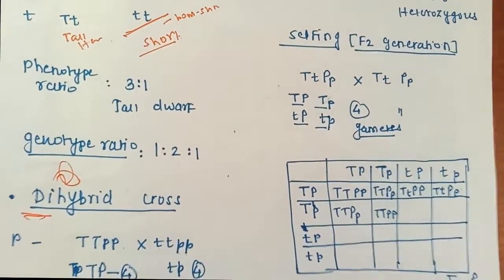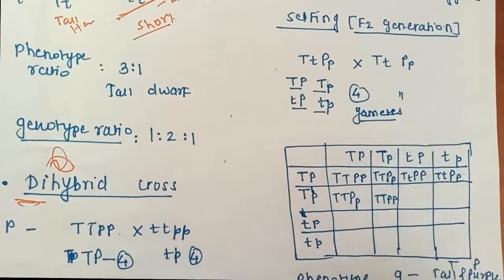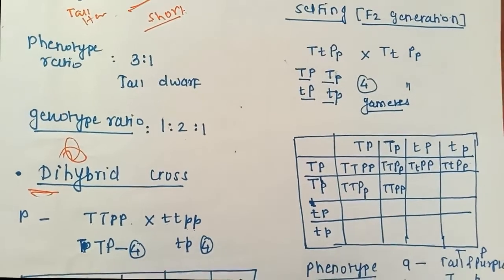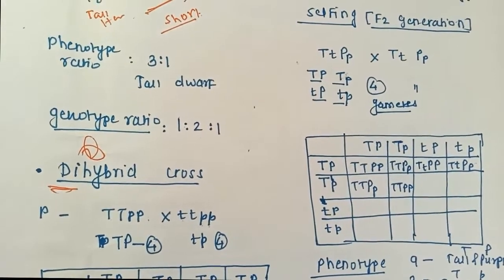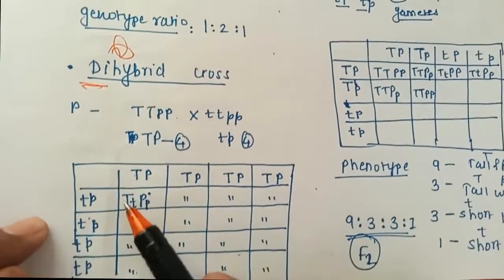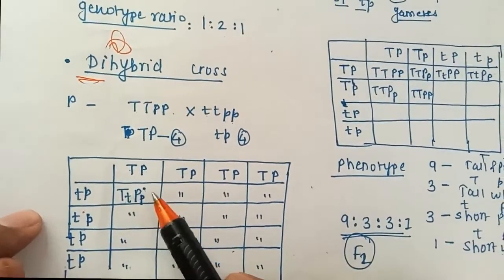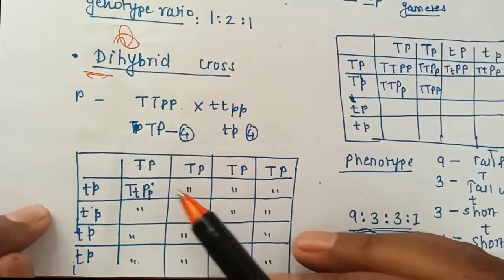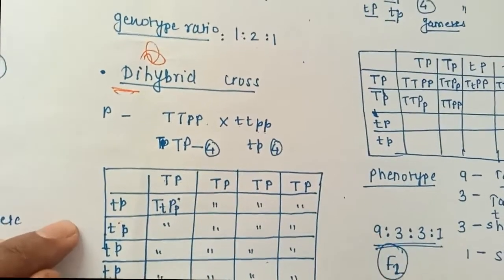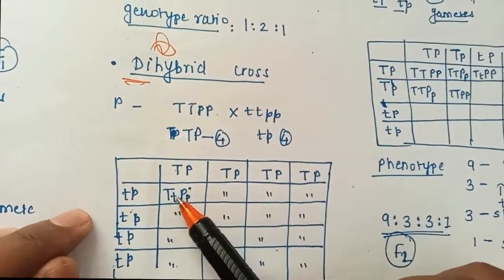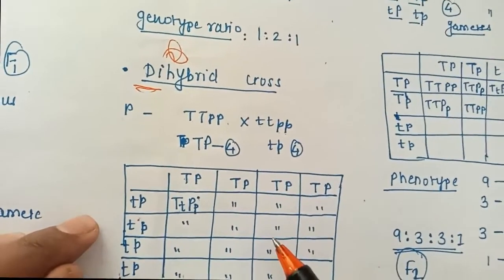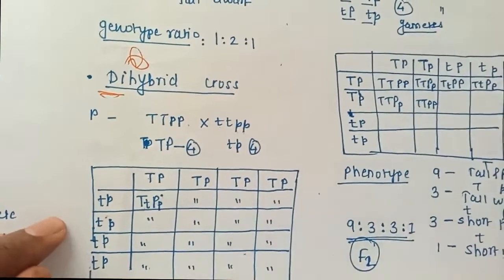So you can easily predict it by just writing the gametes and then pollinating them, or hybridization, just writing it down in the Punnett square, and easily we can say the phenotype ratio and the genotype ratio. For the phenotype ratio, it is heterozygous, we know, but it's tall and purple because tall is dominant and capital P is purple. So all will be TtPp, small and capital, so it will be tall and purple. And for the genotype ratio, all are heterozygous because T and small t are different alleles, so heterozygous, capital P, small p, heterozygous. All 16 are heterozygous, so the genotypic ratio is also 16:0.